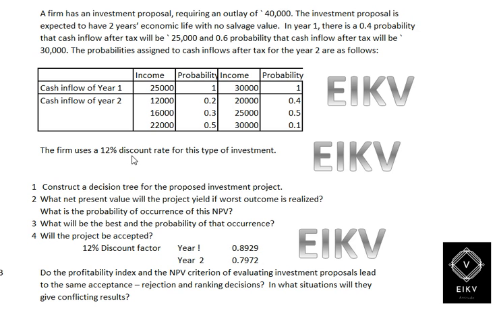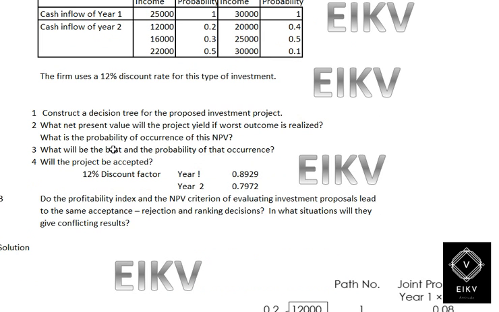The firm uses a 12% discount rate for this type of investment. You are required to construct a decision tree for the investment project. Number 2, what net present value will the project yield if the worst outcome is realized?